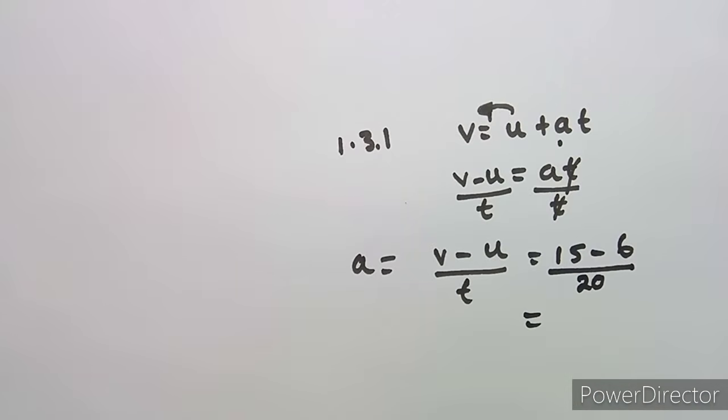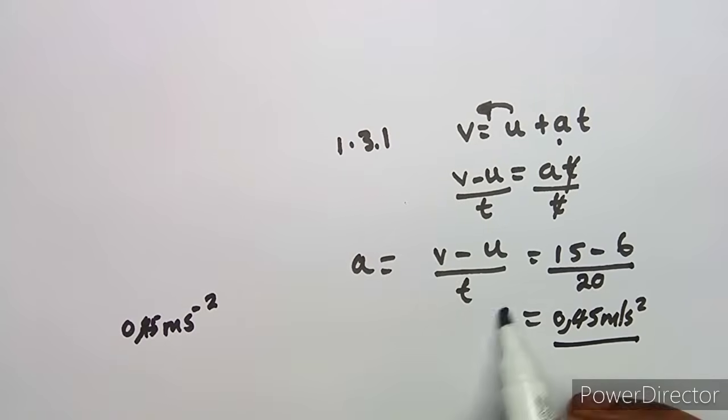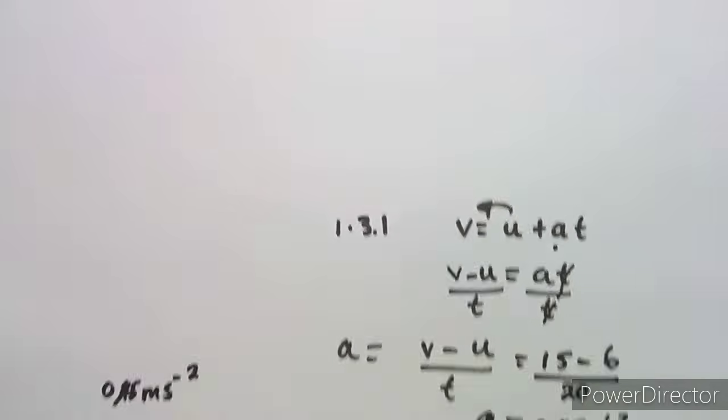Simplifying this properly from our calculator, we are going to obtain 0.45, which is in meters per square second. You can write this as meters per square second like that, it's still one and the same thing, or you can write it like this. This is our acceleration. I shall just keep this aside, maybe we might need to use this.